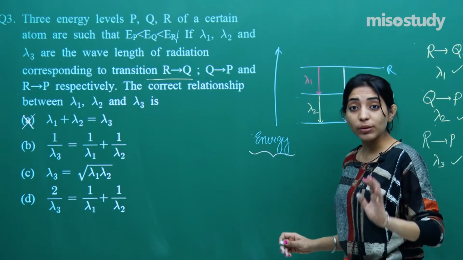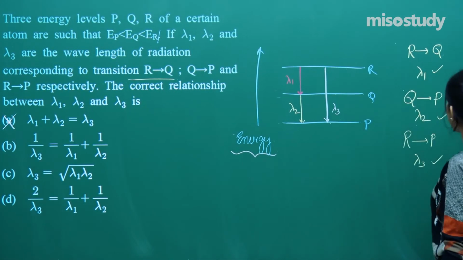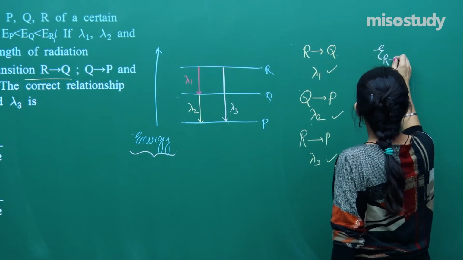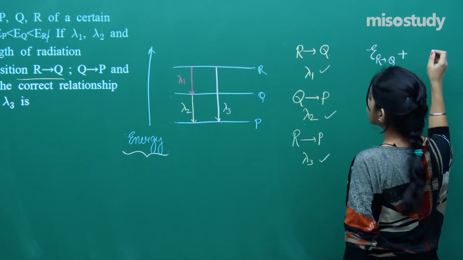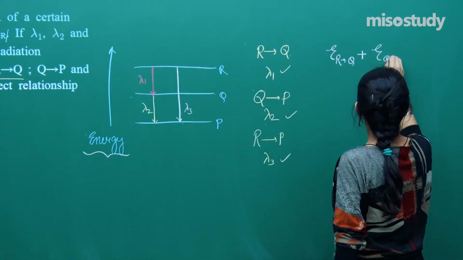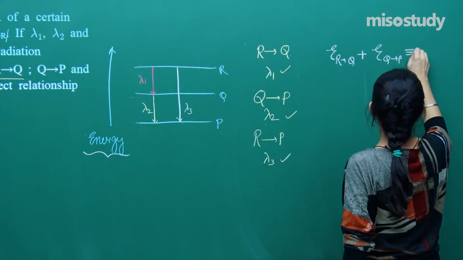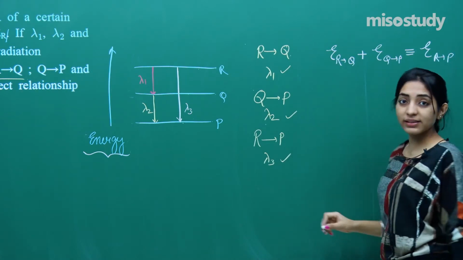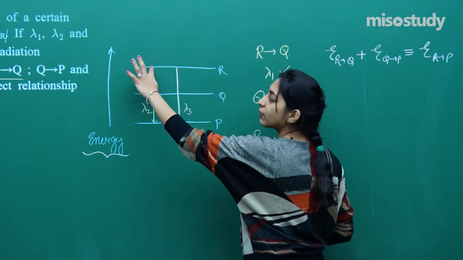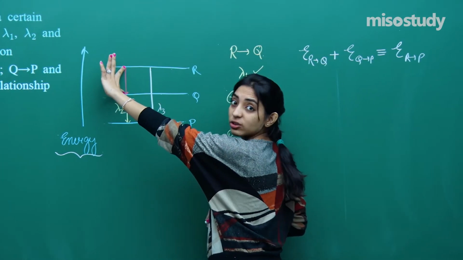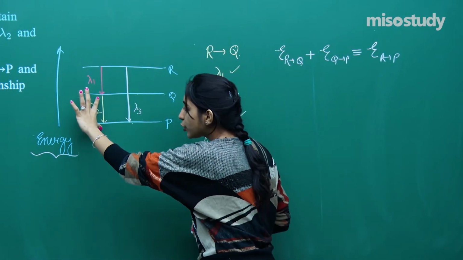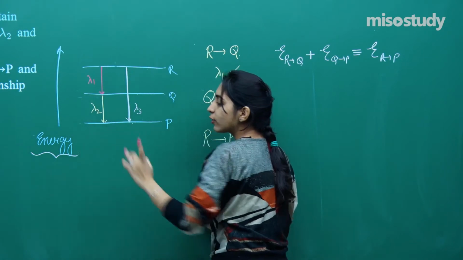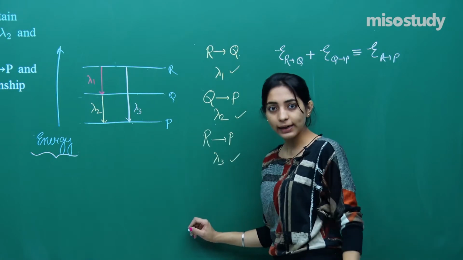We know that they can be written as a sum of energies. So can I simply say energy from R to Q plus energy from Q to P can be taken equal to energy from R to P. This is a better option, right? So if the electron is coming from here to here and spends, let's say, 20 joules, here to here spends 10 joules more. So if he is coming directly from here to here, it will spend 30 joules, right?